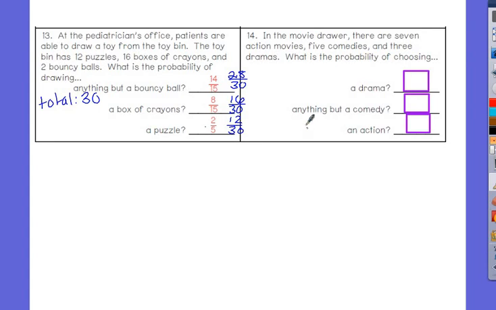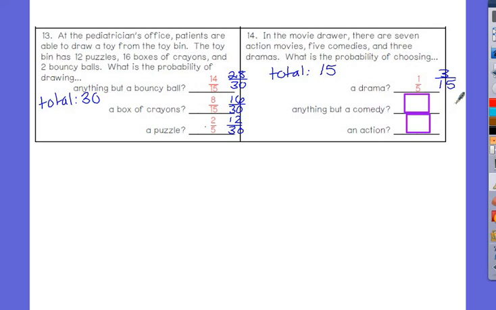14. In a movie drawer, there are 7 action movies, 5 comedies, and 3 dramas. First, did they tell me a total? No, it's 15. How many total movies are in the drawer? 15. I need to know the probability of drawing a drama. Well, how many dramas were there? 3. Out of 15, that reduces to 1/5.